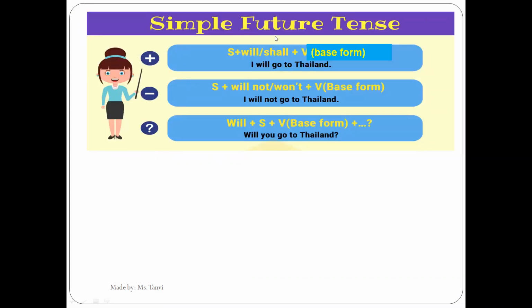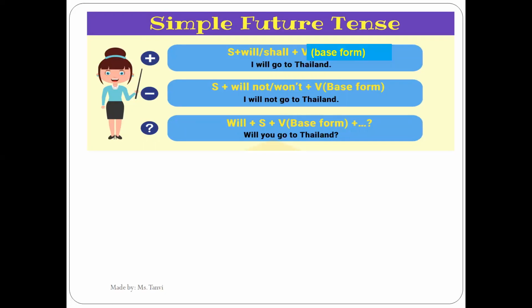In simple future tense, to make affirmative sentence, we make use of will or shall and then base form of verb. Please note that shall is nowadays obsolete. Obsolete means it is not being used too often and it is not a mandate to use it always with I or we. So let's take an example of this affirmative sentence. I will go to Thailand. So here I am making use of will and first form of verb to depict or to tell something about future.